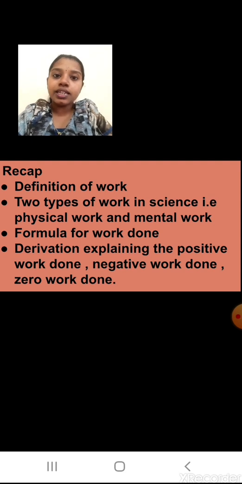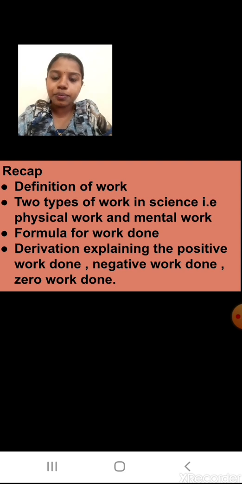But here we are thinking in terms of physics. In terms of physics, work is done when you apply a force to any object and the displacement of the object takes place in the direction of the force. Students, I hope you have studied the definition. Next you saw two types of work done in the journal: the physical work and the mental work.